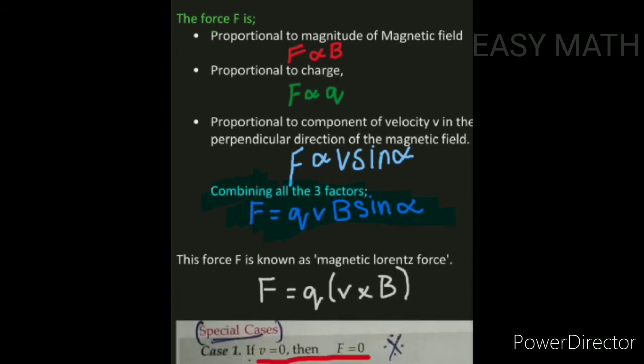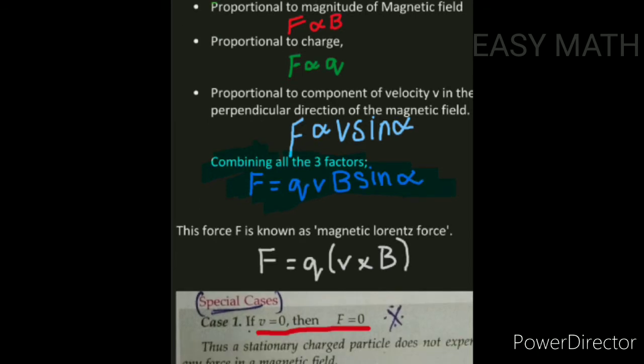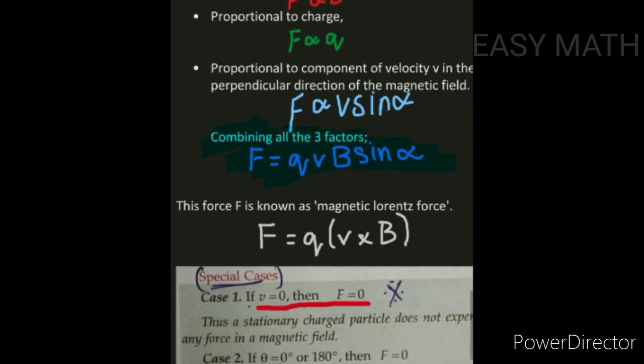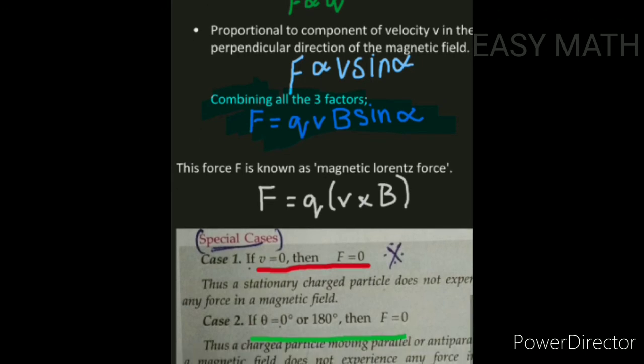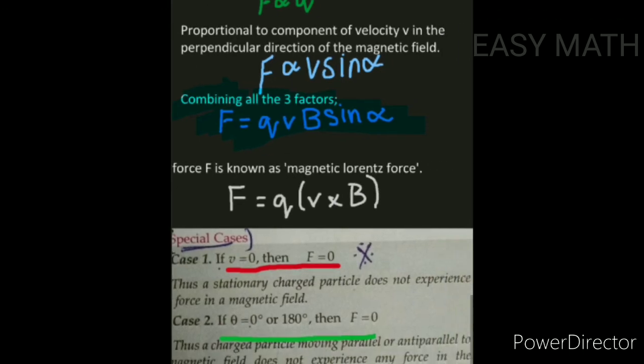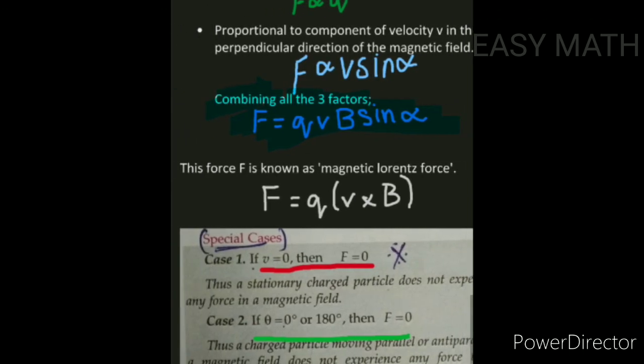The special cases of the magnetic Lorentz force, or force on a moving charge in a magnetic field. Case 1: if v is equal to 0, that means the charged particle is at rest, then F is equal to 0, because we know F is equal to q v cross B. If you substitute v as 0, then F becomes 0. Thus a stationary charged particle does not experience any force in a magnetic field.